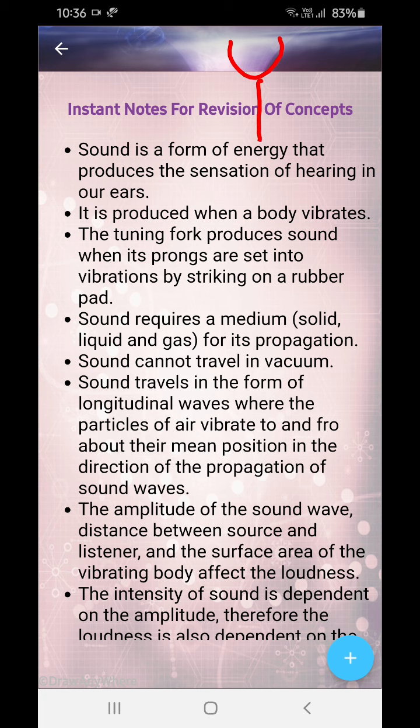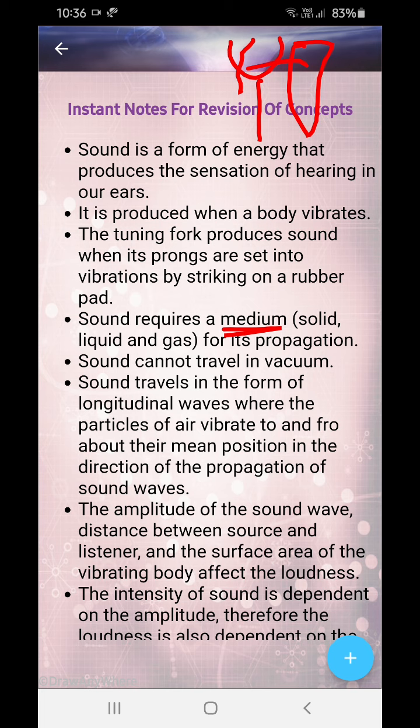This is a tuning fork. You have a rubber pad over here. You push one tongue, compressions and rarefactions are being created. The prong goes over here. It creates sound, compressions and rarefactions, it vibrates. You get to hear the sound. So sound requires a medium for its propagation. It cannot travel in vacuum.